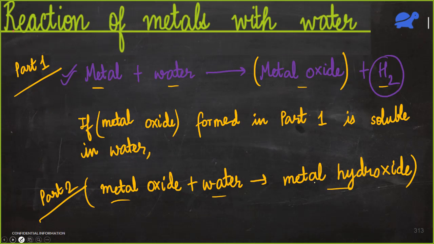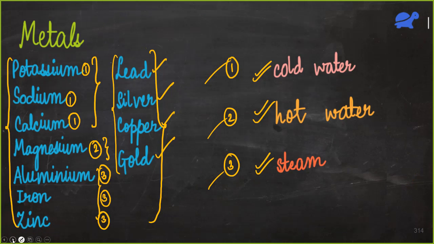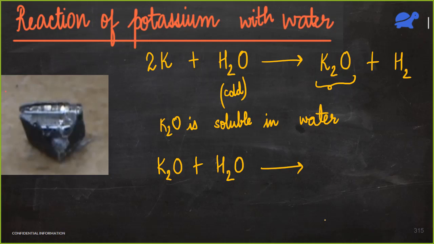Let me show you this. We are going to get metal hydroxide. So what is the formula of potassium hydroxide? Yeah, it is KOH. Fine.